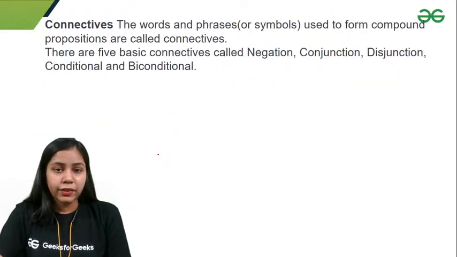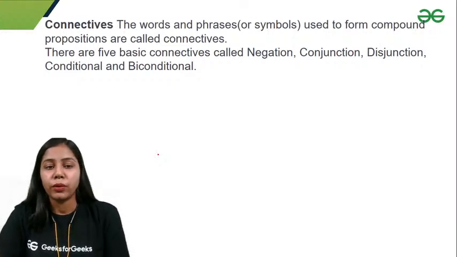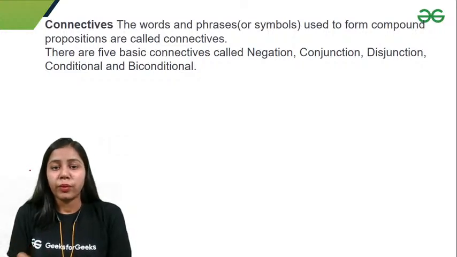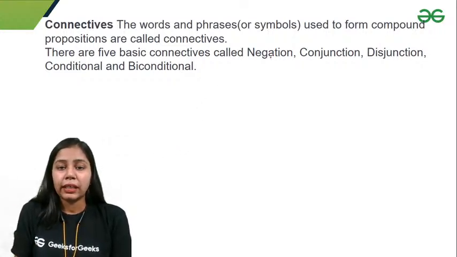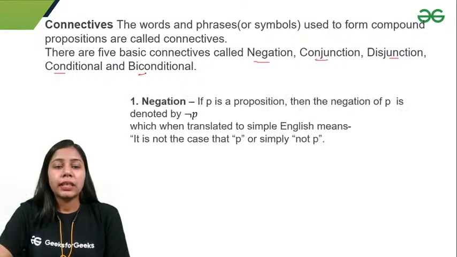Okay, so connectives. Basically, connectives are the words and phrases used to form compound propositions, right? We have five basic connectives. First is negation, conjunction, disjunction, conditional, and biconditional. So let's see what is negation.